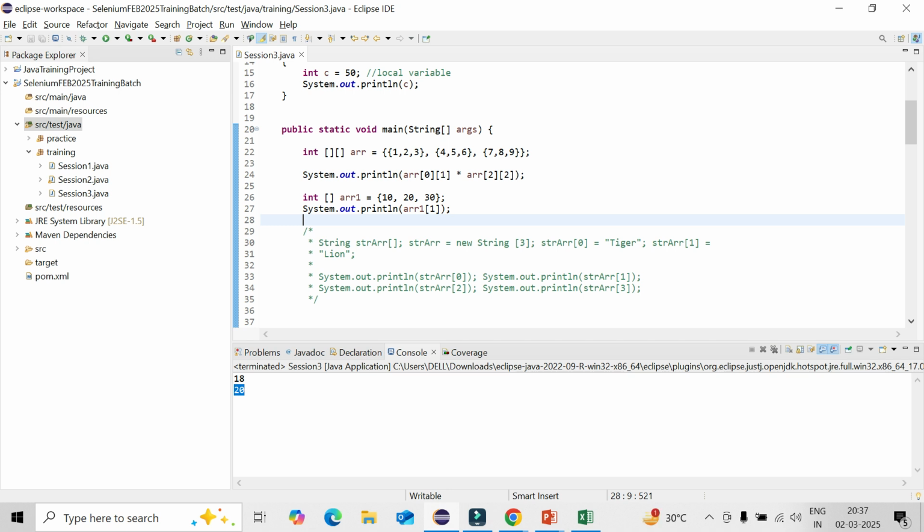In a live project, can you give an example of where we have to use the array? That part you will be learning.